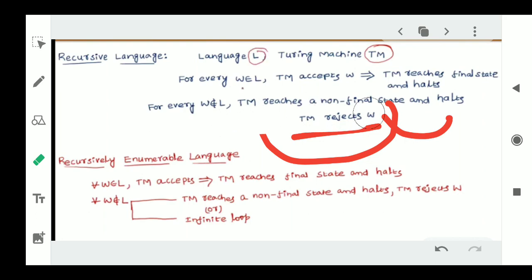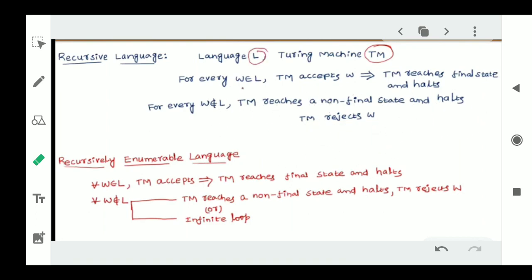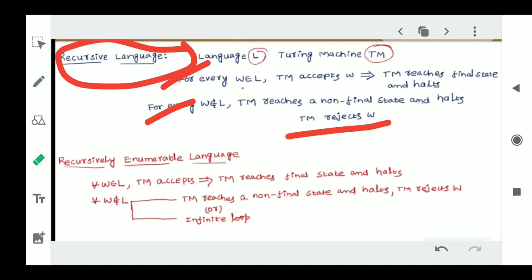So if it is accepting a particular string, the Turing machine reaches the final state and halts. And if it is not accepting a particular string, the Turing machine does not go to the final state, it halts, and it rejects that particular string. This is called a recursive language. This will happen in the recursive language.